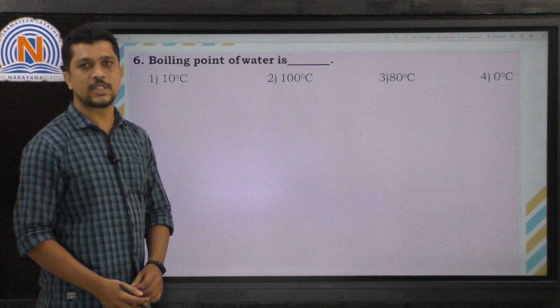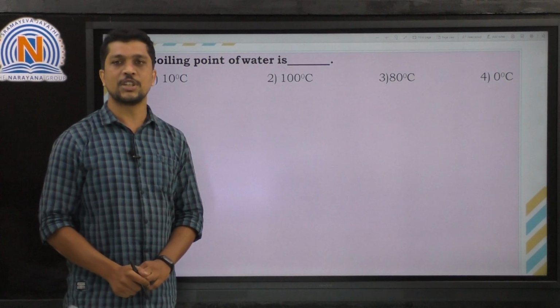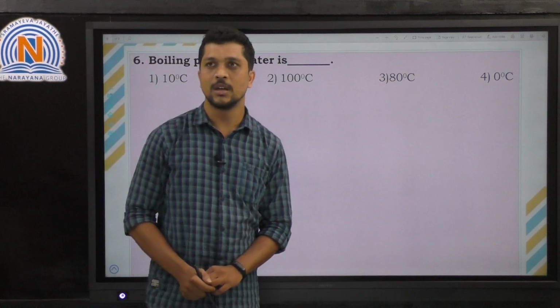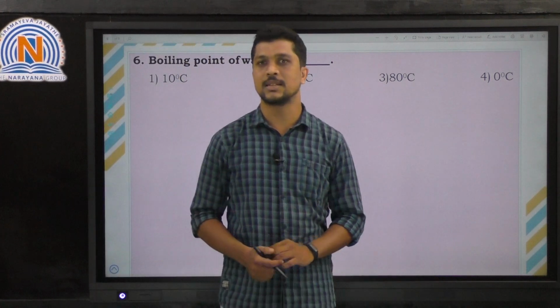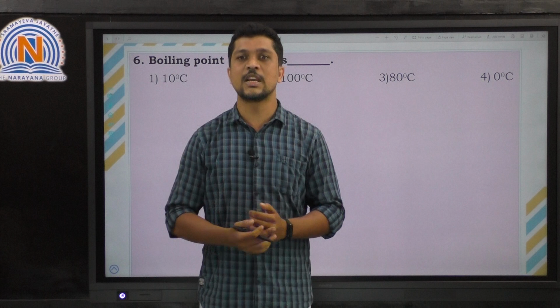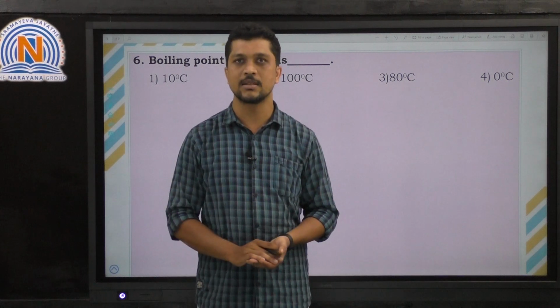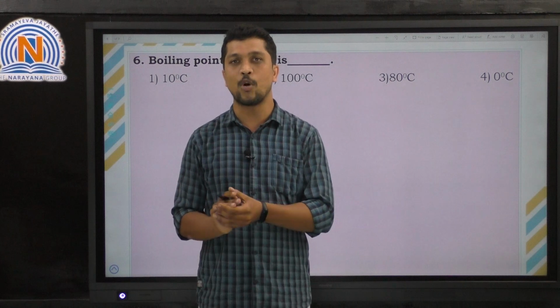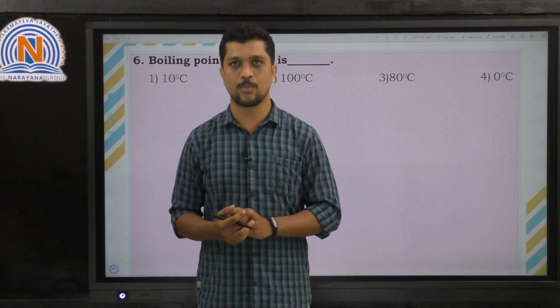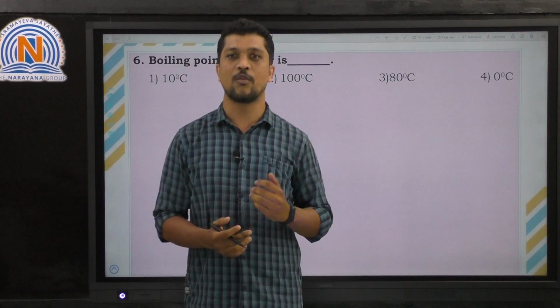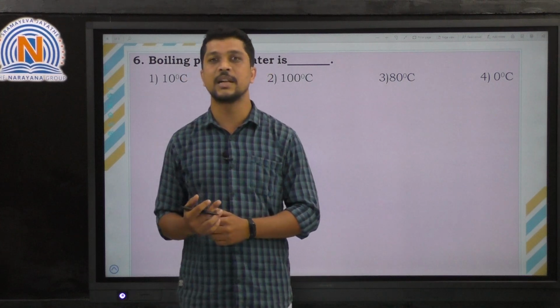So here the sixth question, boiling point of water is, right? What is boiling point? Boiling point is nothing but the temperature at which a liquid is converted into gas. That temperature, that point, is called the boiling point. So each and every liquid has a different boiling point. So the boiling point of water is 100 degrees centigrade.